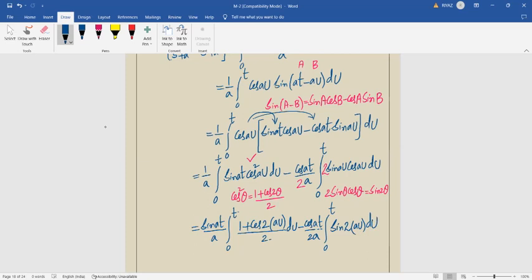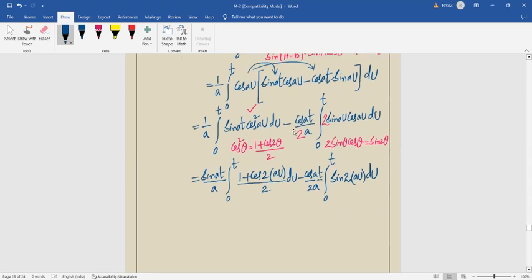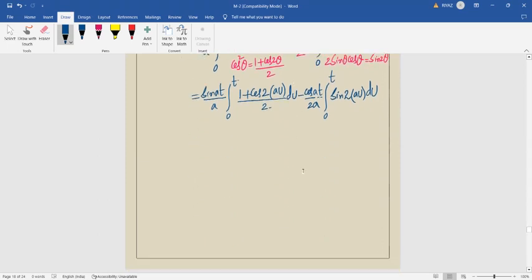Any doubt till here? Okay, nice, sir. No doubt now? Yes. Take 1 by 2 outside and then individually we have to integrate with respect to u. It means it is equal to sin at by 2a outside, within the bracket integral 0 to t, 1 plus cos 2au and bracket close du, and bracket close, minus cos at by 2a.